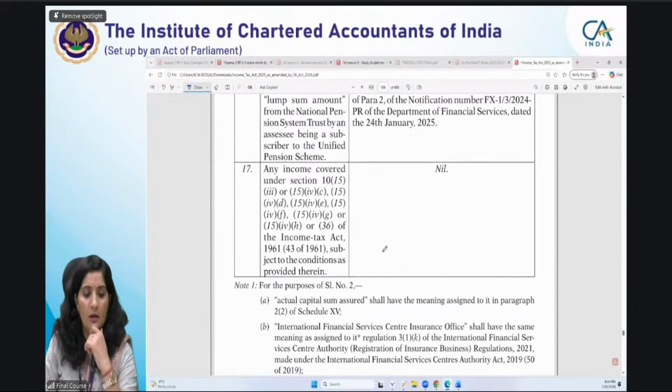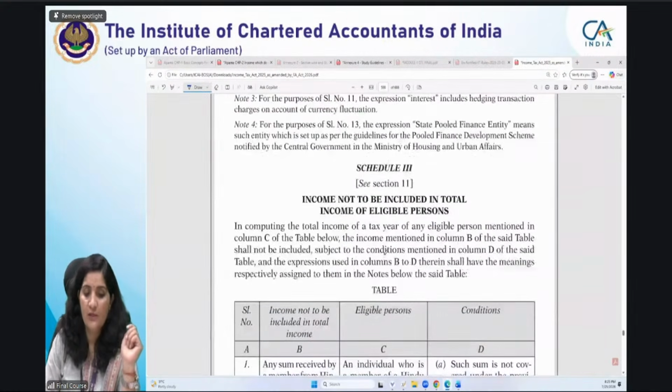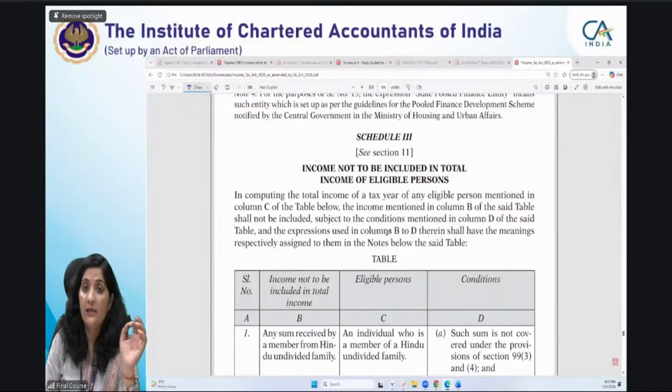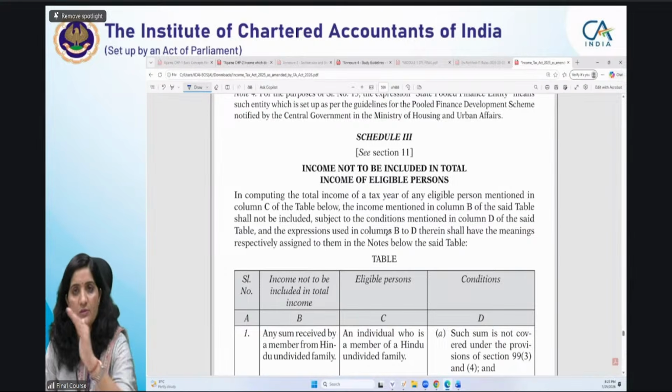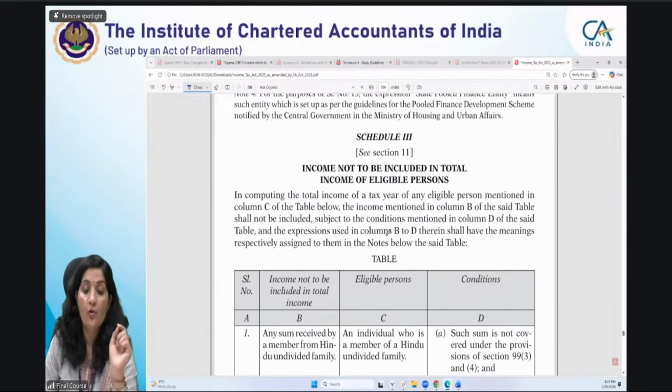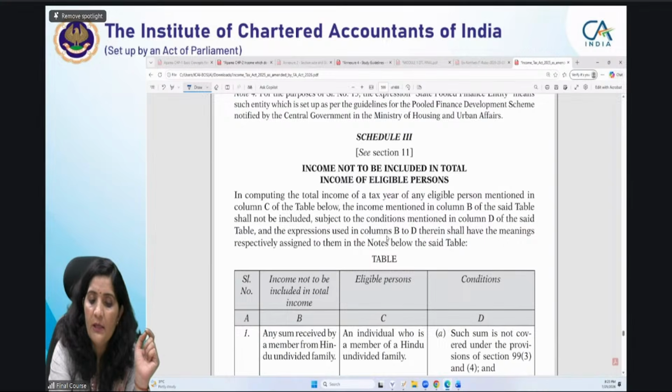Now, these are 17 serial numbers. Then Schedule 3. What is the Schedule 3? Schedule 3 is giving the exemption to a person, any person, subject to certain conditions. Now, the Schedule 3 itself is starting with income not to be included in total income of eligible persons. यहाँ पे क्या concept आया आपका?